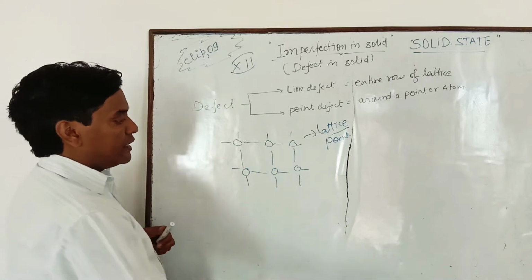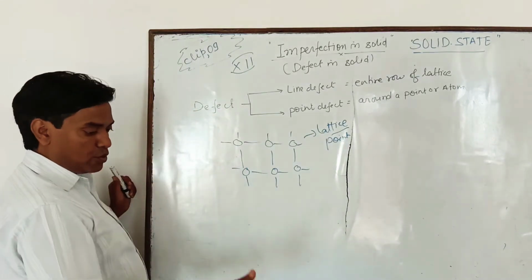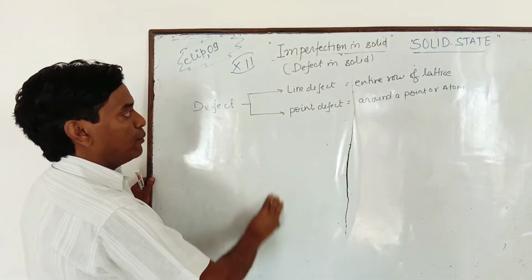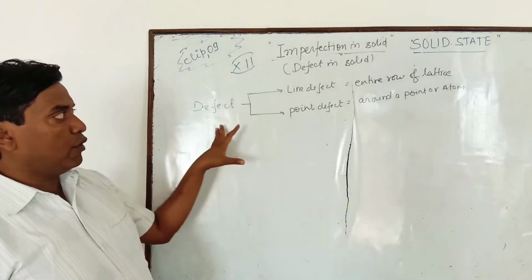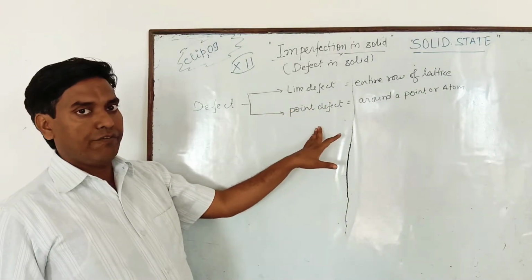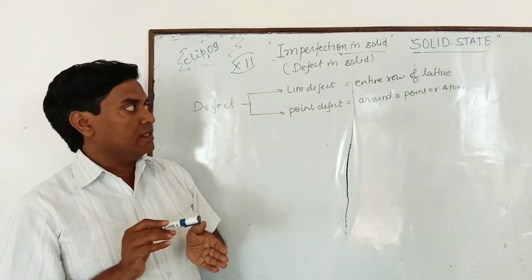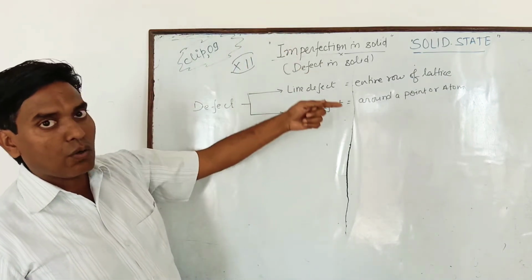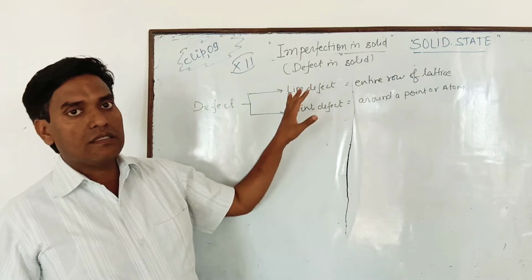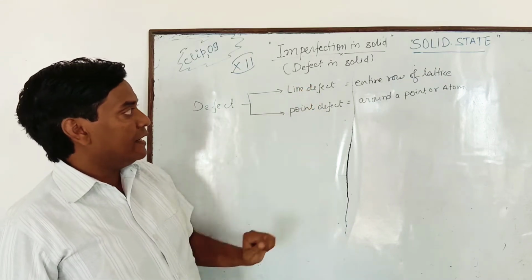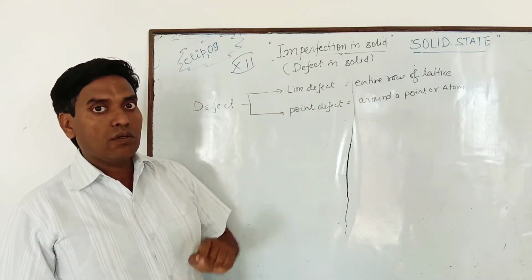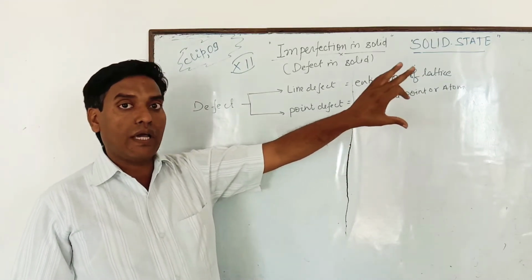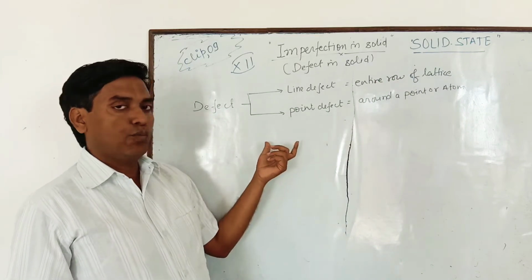Clear? Now there are two types of defect that we have to study: line defect and point defect. When any irregularities lie in an entire row of the lattice, then this is known as line defect, and any irregularity of constituent particles from the lattice point around a point or atom is known as point defect.